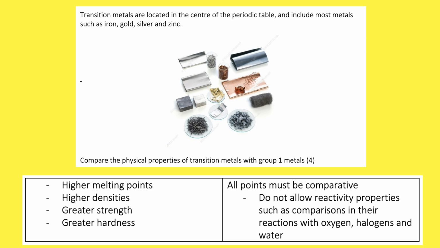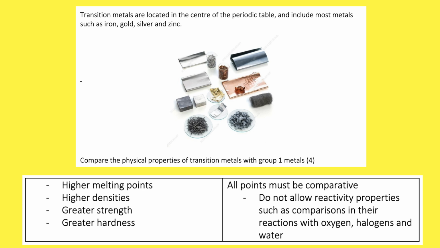They have greater strength, so they're far stronger than any Group 1 metal. And they have greater hardness, so that means that they can be bashed around, etc., more than a Group 1 metal. They're far harder and solid.